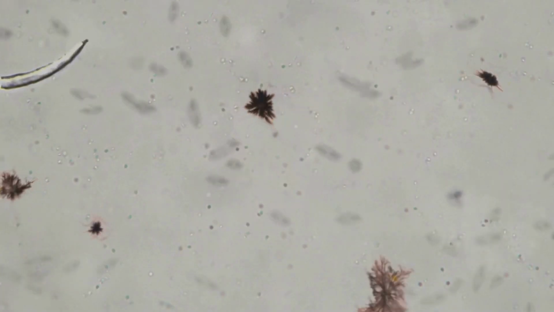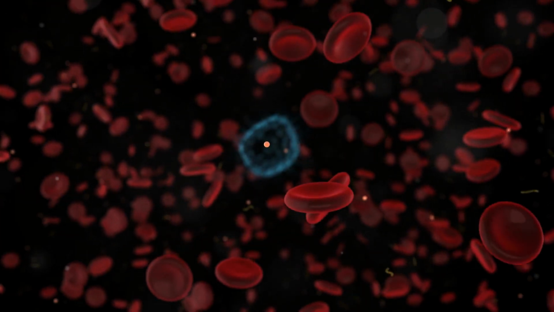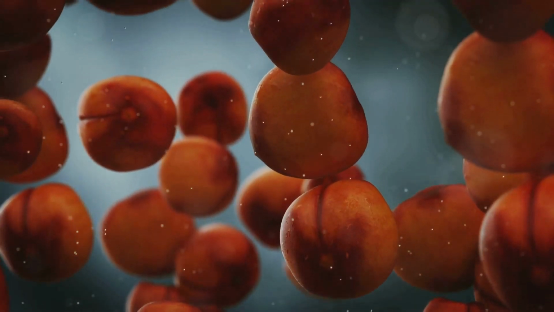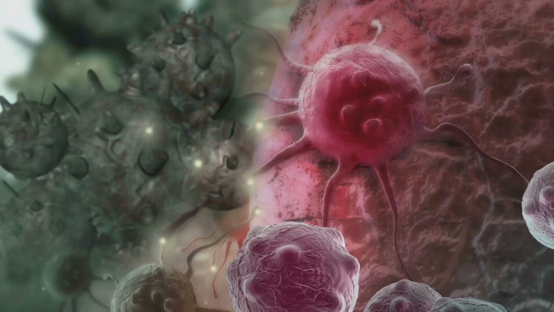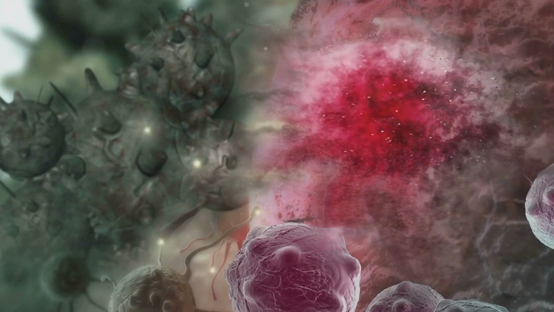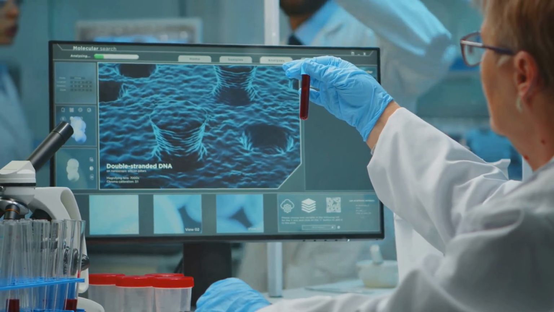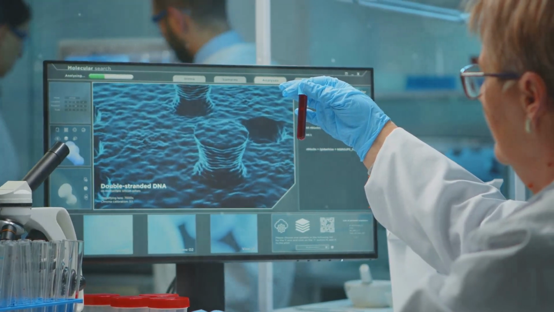Senescence is like a cellular emergency brake. It prevents the damaged cell from replicating and becoming cancerous. But senescent cells don't just sit idly by. They release harmful molecules, creating chronic inflammation. This inflammaging drives many age-related diseases, including diabetes.